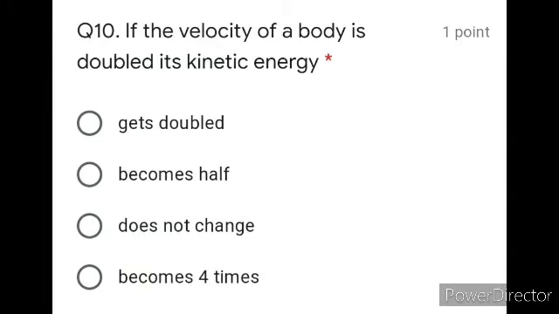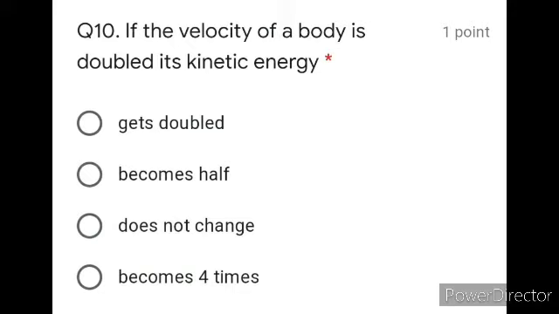Moving further, question number 10. If the velocity of a body is doubled, its kinetic energy gets doubled, becomes half, does not change, or it becomes 4 times. So when you are going to increase the velocity, like it's going to be doubled. Fine. So formula of kinetic energy is what? It's half mv square. So v will be squared. When you are going to double the velocity, means 2v, and square of 2v is 4v square.